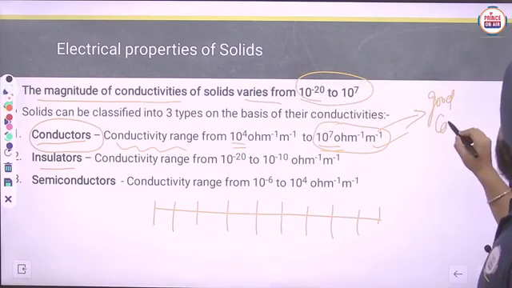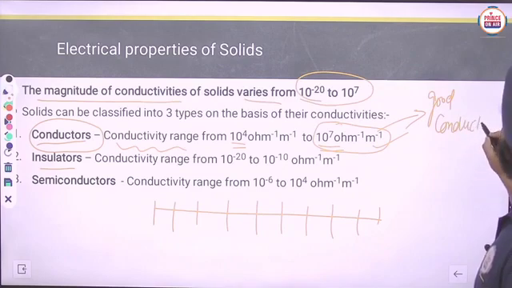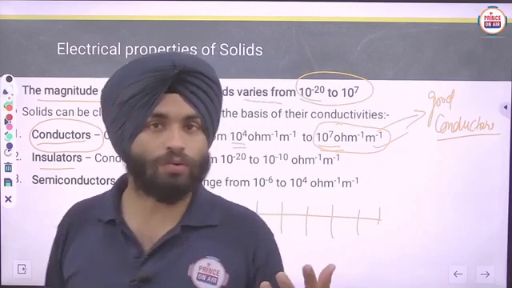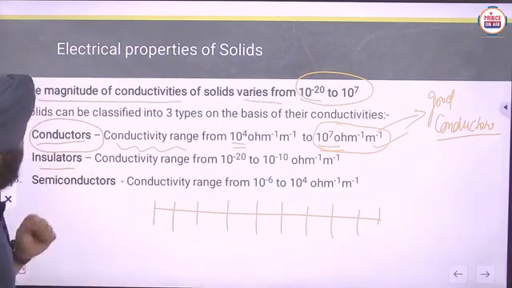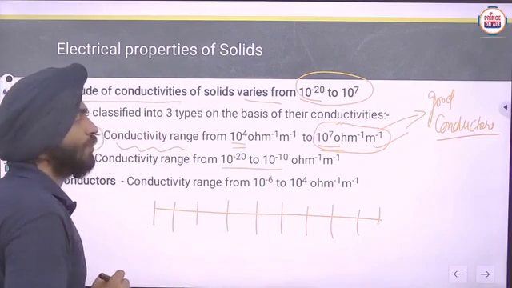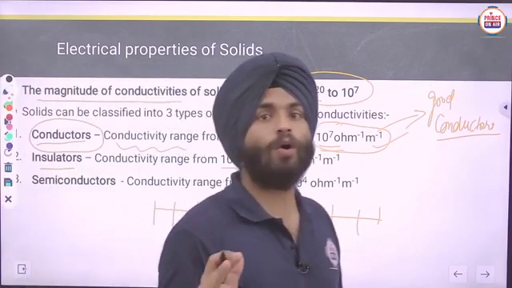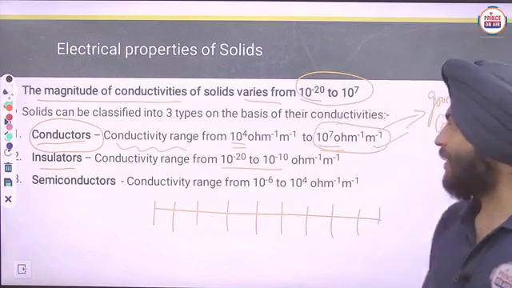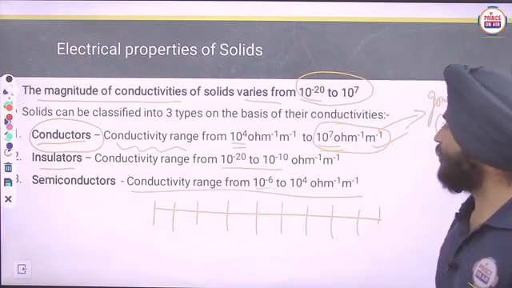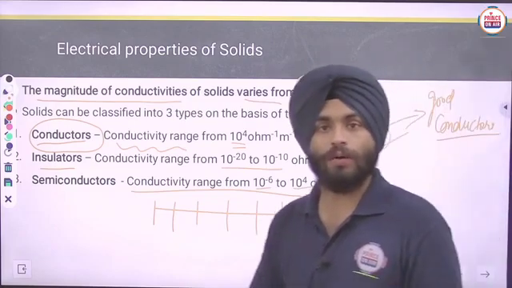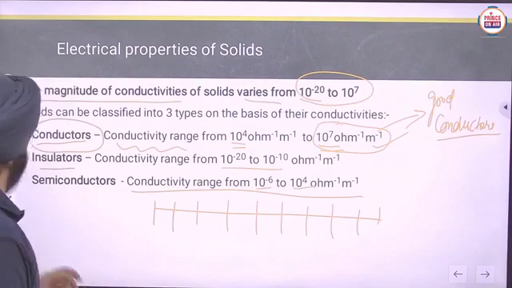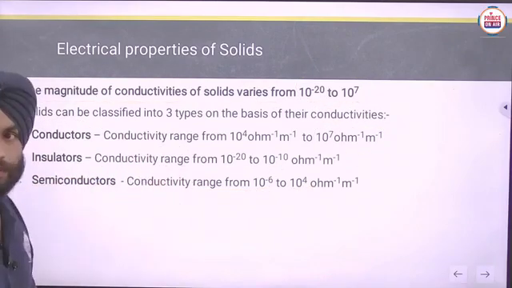Obviously, those having higher conductivity are considered good conductors. Now, insulators: their conductivity will be from 10 raised to power minus 20 to 10 raised to power minus 10 per ohm per meter. And semiconductors will be in between, from 10 raised to power minus 6 to 10 raised to power 4 per ohm per meter. Clear?